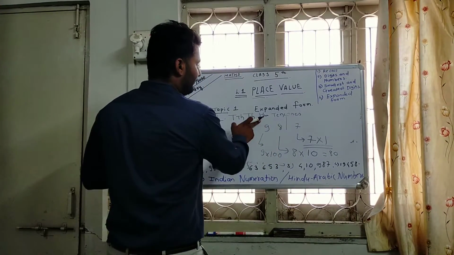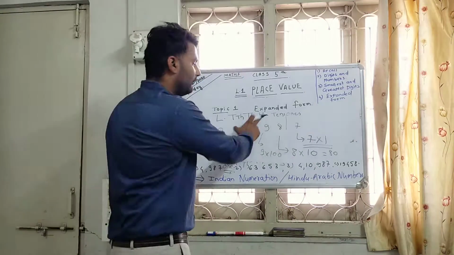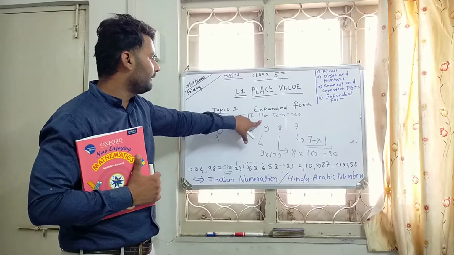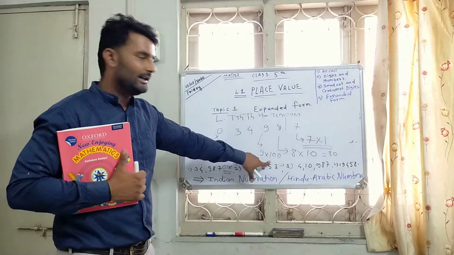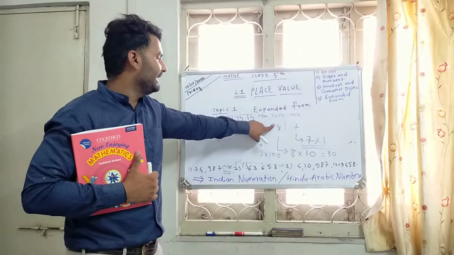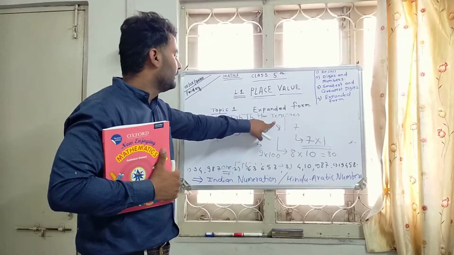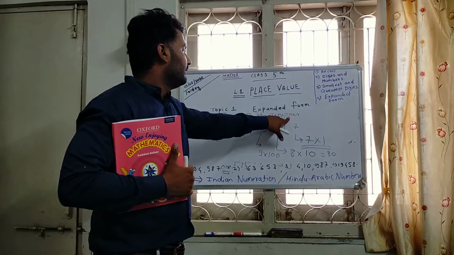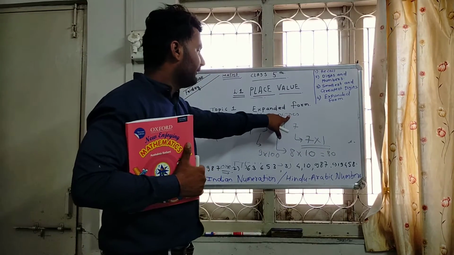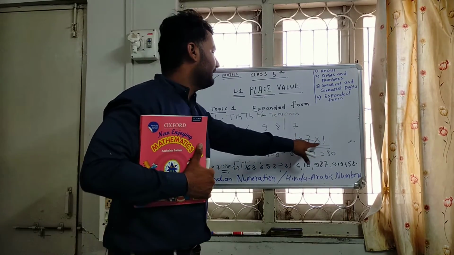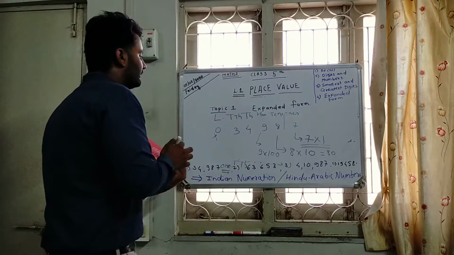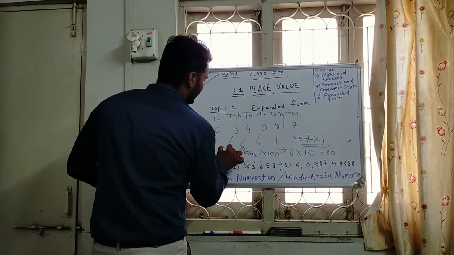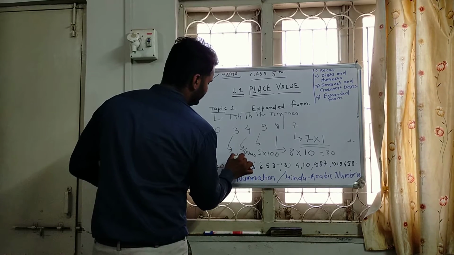Because what is the column? What is the column? Hundreds. So definitely in the column of 100 we are going to multiply by 100. What is the column here? 8 tens. So by which number can we multiply it? 10, and this is ones, and therefore we are going to multiply by 1. Okay. So similarly 4 multiply by 1000, 3 multiply by 10,000,